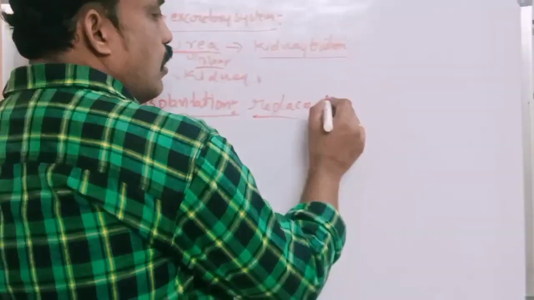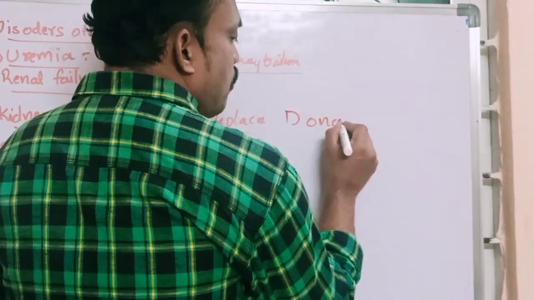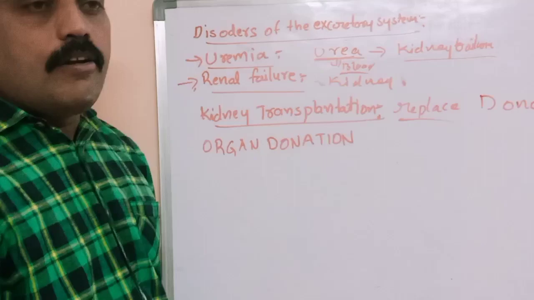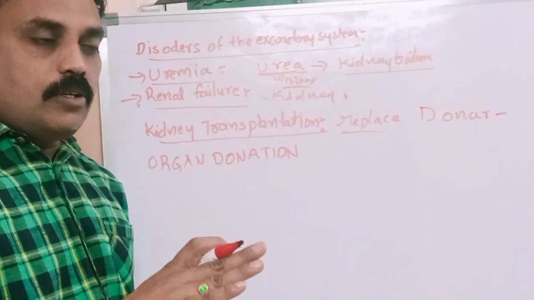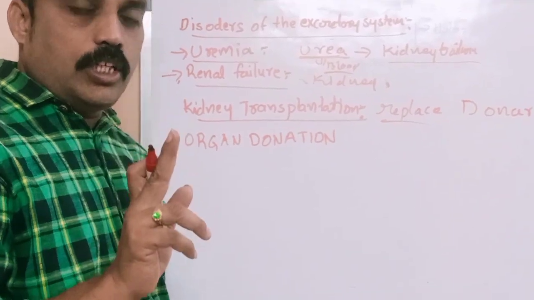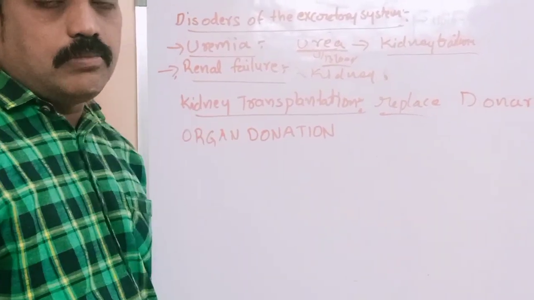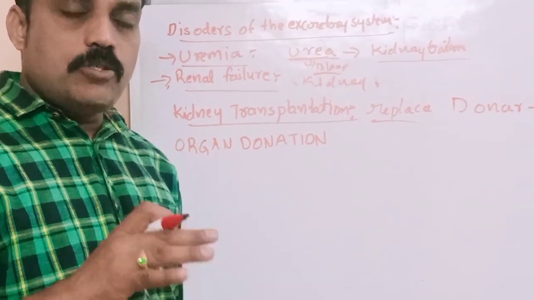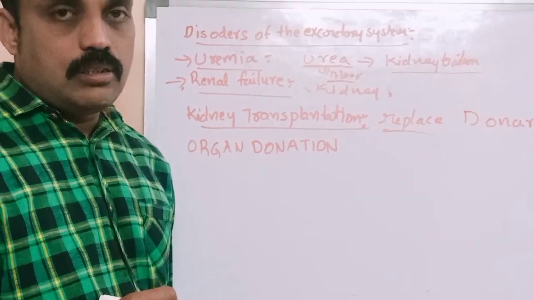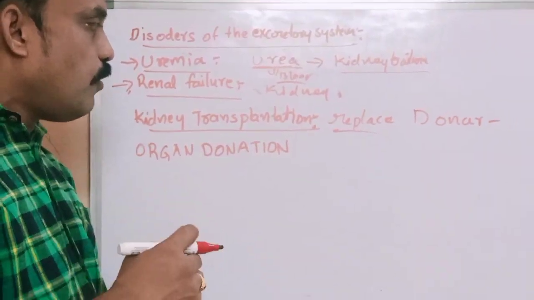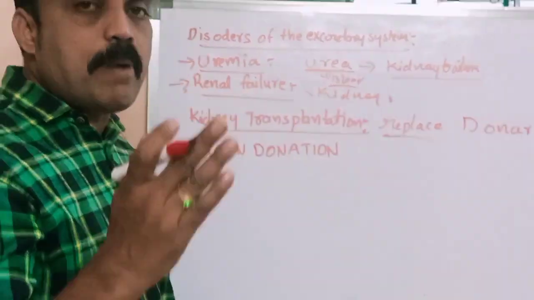A donor is required. Who donates? A donor is the one who donates the kidney, generally relatives. One kidney is enough for functioning and filtration. Donors are approximately 60 to 70 years, based on their health condition. A donor is required for kidney transplantation.